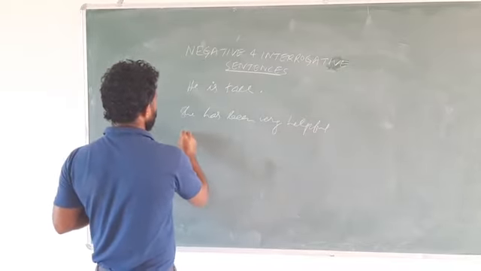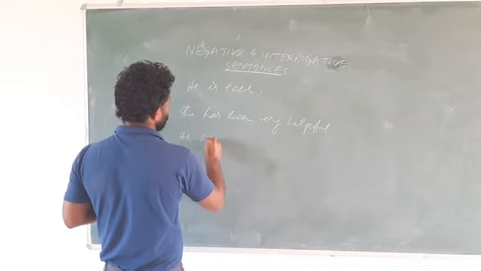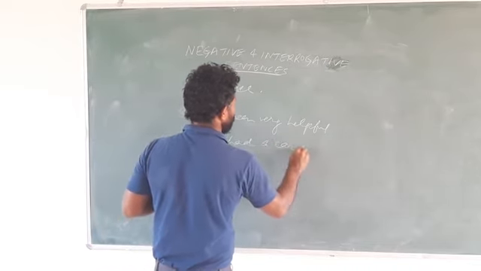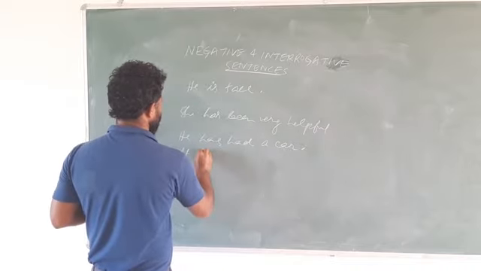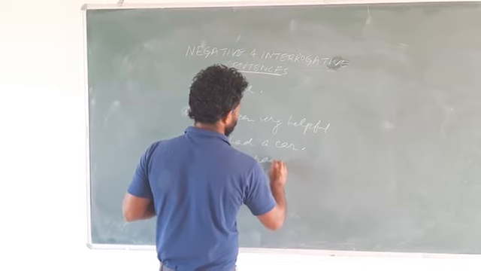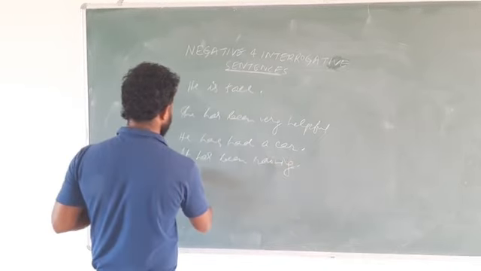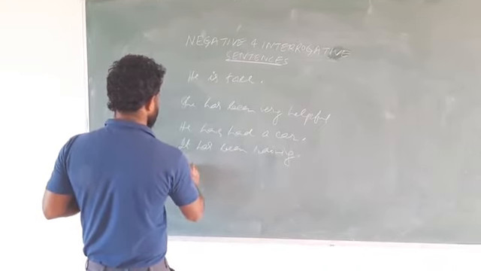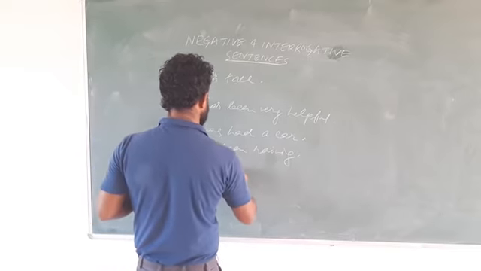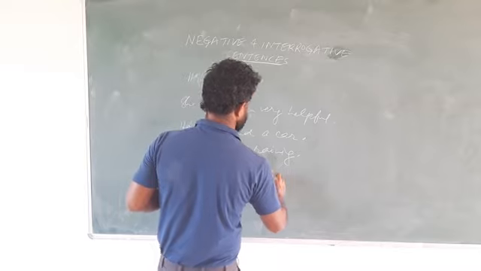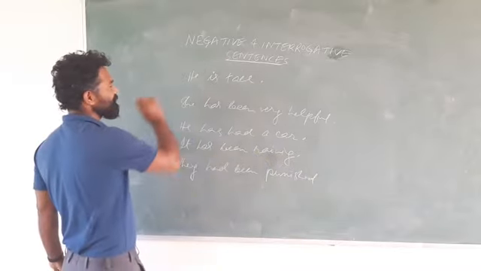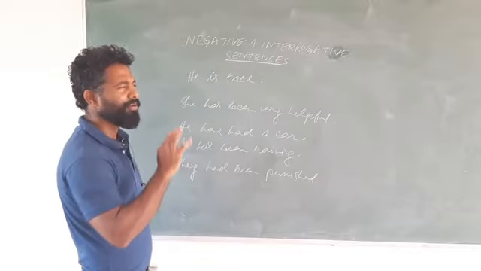If I write he has had a car, or it has been raining, or they had been punished. So see, these are some random sentences I have written without giving much thought.